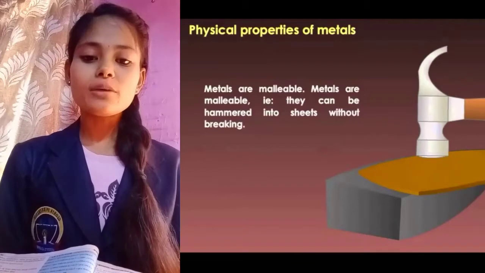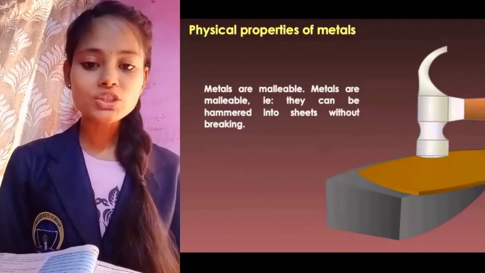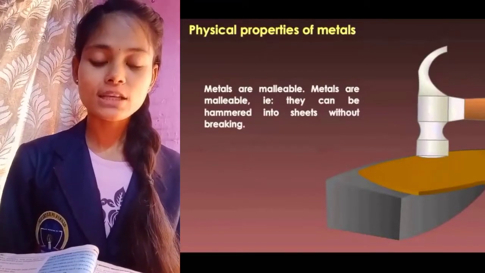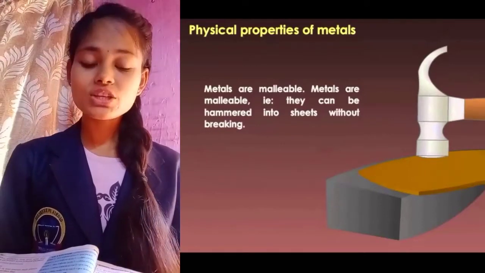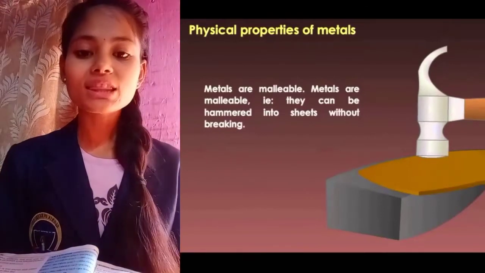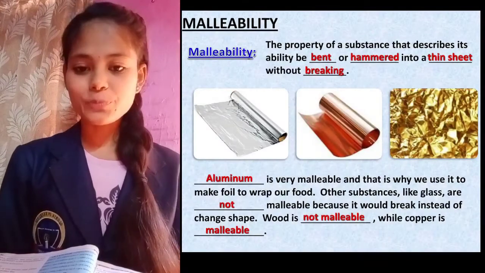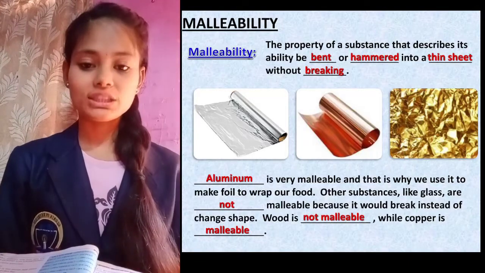So, here malleability is a property by which something can be converted into thin sheets. What is malleability? Malleability is the property of metal by which it can be converted into thin sheets.